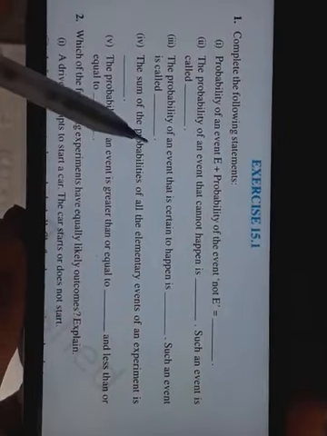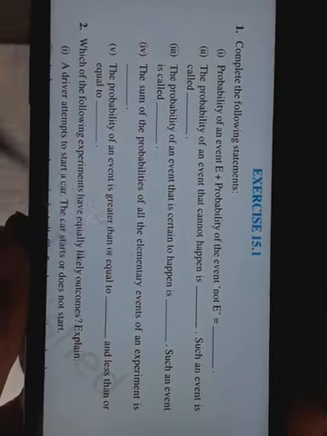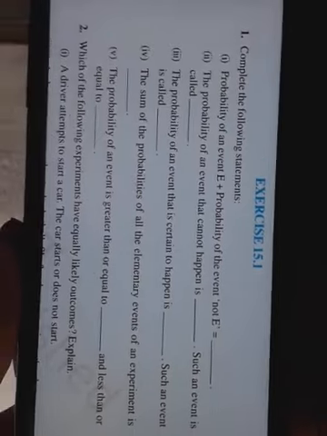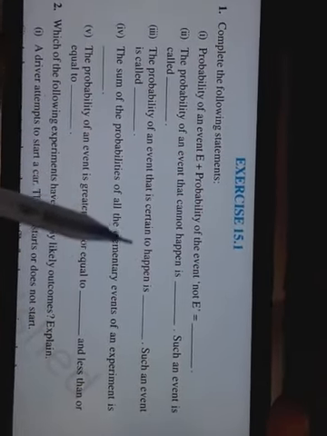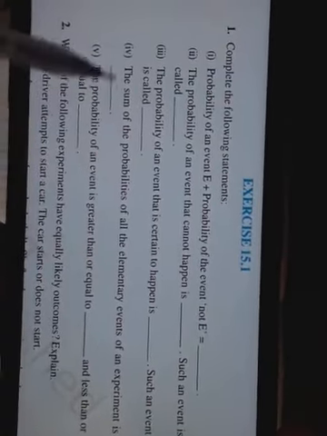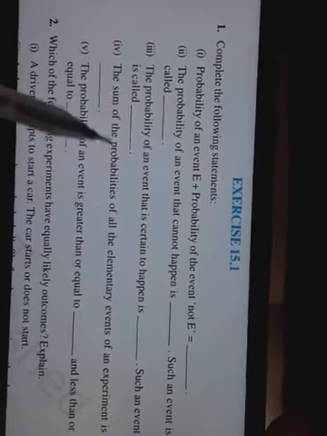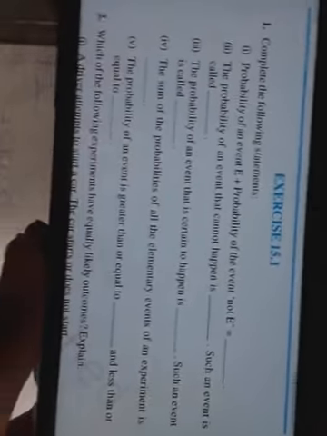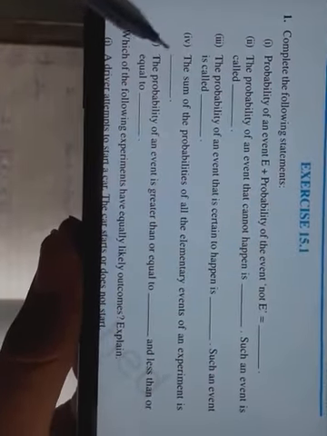Third, probability of an event that is certain to happen. Okay. Certain to happen is a sure event. It is called a sure event. We have already studied. Here the answer will be sure event. And probability of a sure event is always 1, that we have studied earlier in the basics.